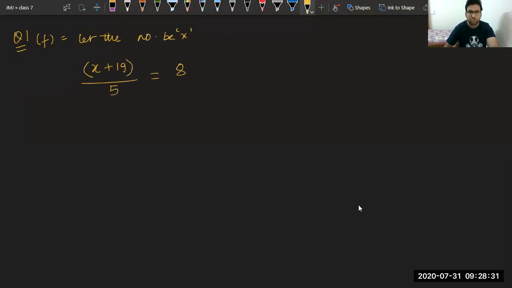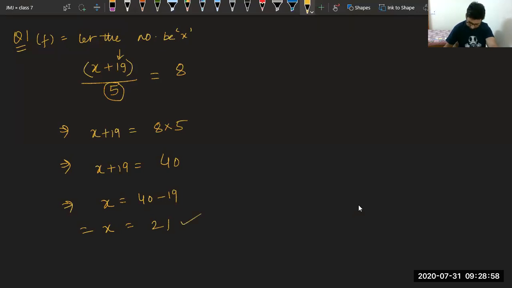To solve this question, we have to understand this time this 19 is not free to go to the right hand side. This 19 is trapped now. So we have to take this 5 first to the right hand side. It becomes X plus 19 is equal to 8 into 5, or X plus 19 is equal to 40. Finally, X is equal to 40 minus 19. So the answer is 21.